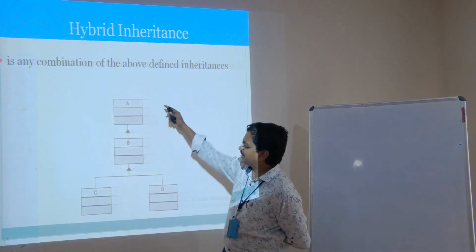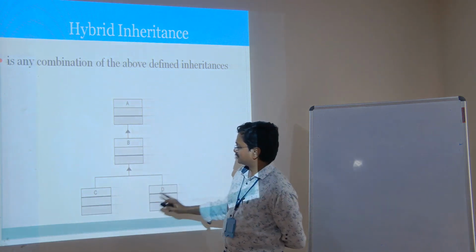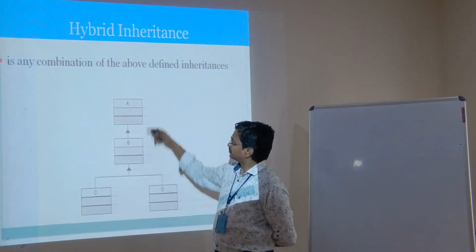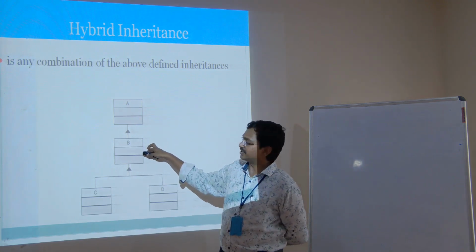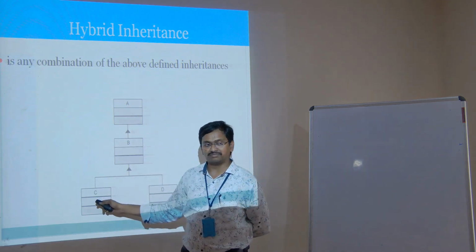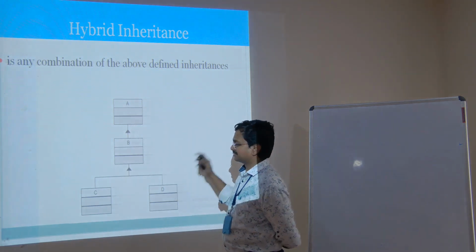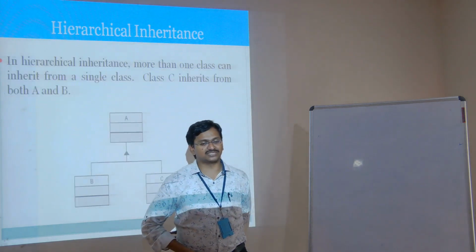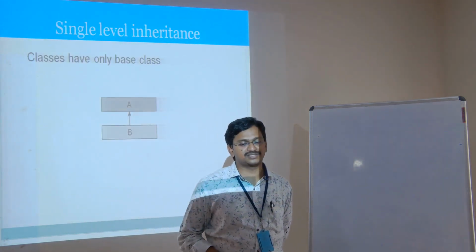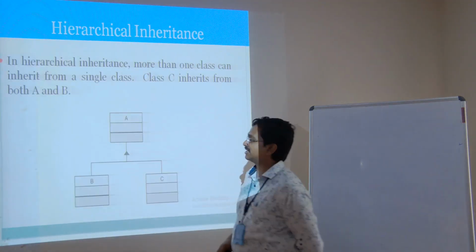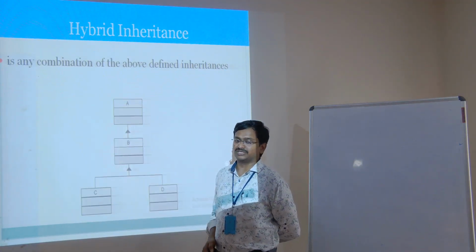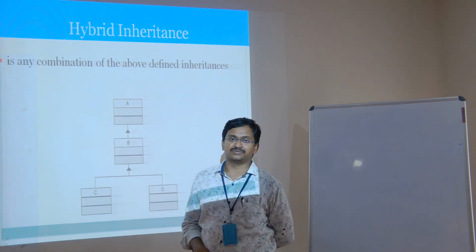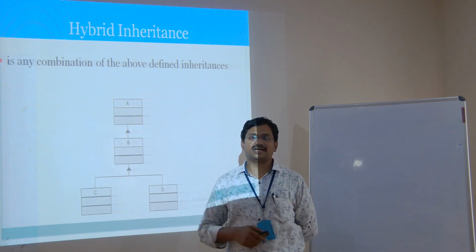See, there is A, B, C, D. So C and D are inheriting the properties of B. It is like hierarchical. A and B, it is like single inheritance. A, B, C is multi-level inheritance, or A, B, D is multi-level inheritance. All the different types of inheritance we have seen, like single level inheritance, multi-level inheritance, multiple inheritance, and hierarchical inheritance, all these together we can see in one single architecture. This is what hybrid inheritance is.